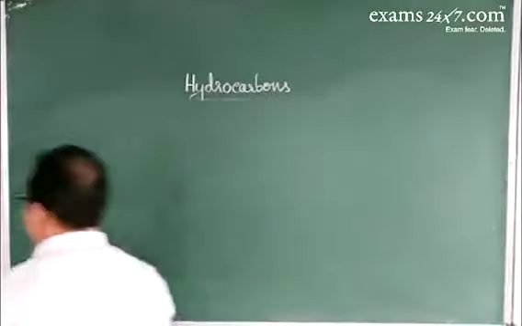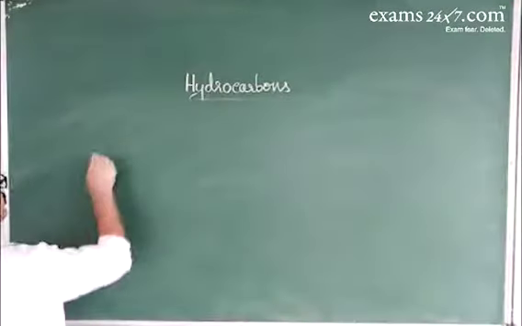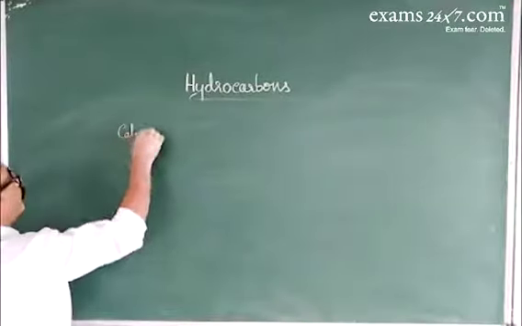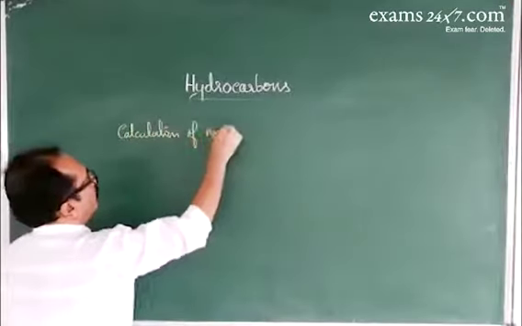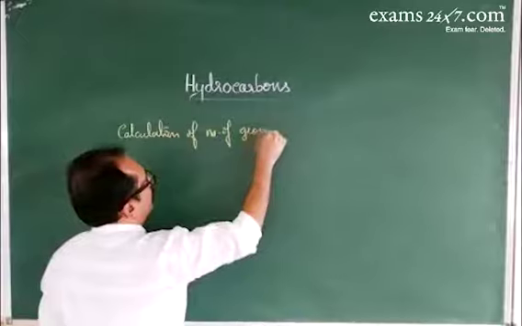One more, the calculation of the number of geometrical isomers. How to calculate the number of geometrical isomers?